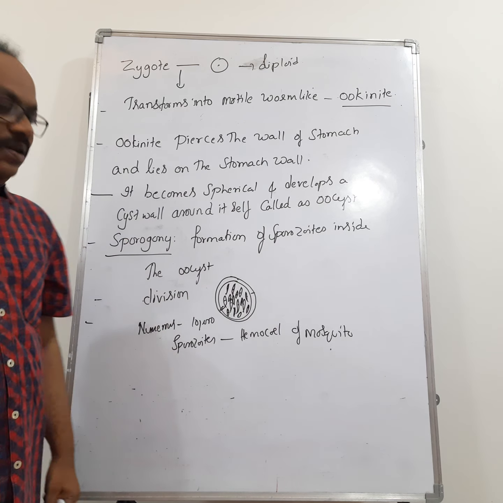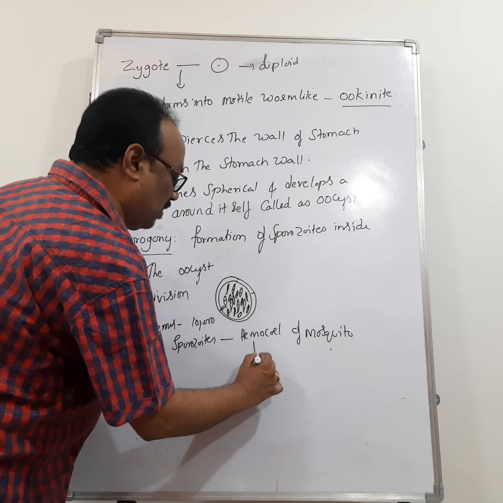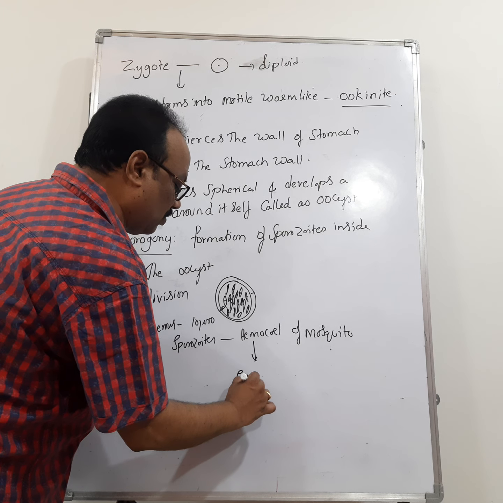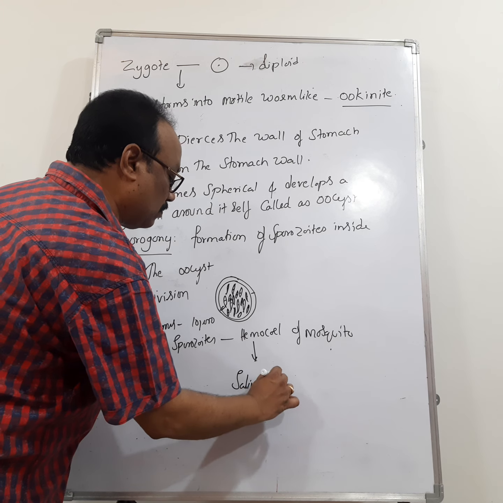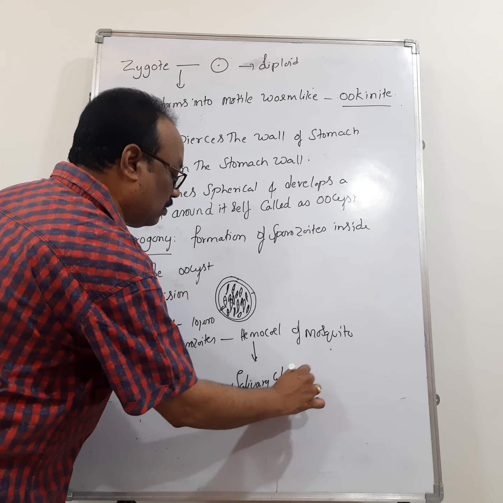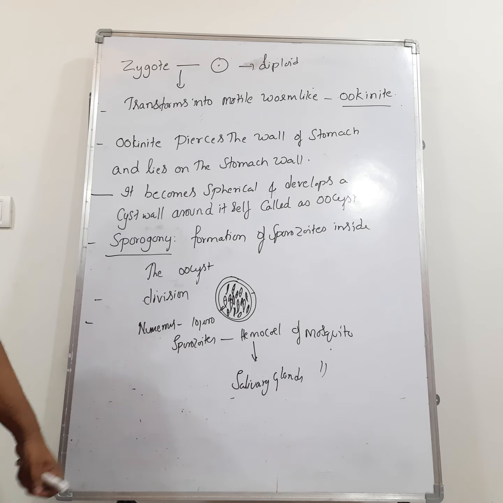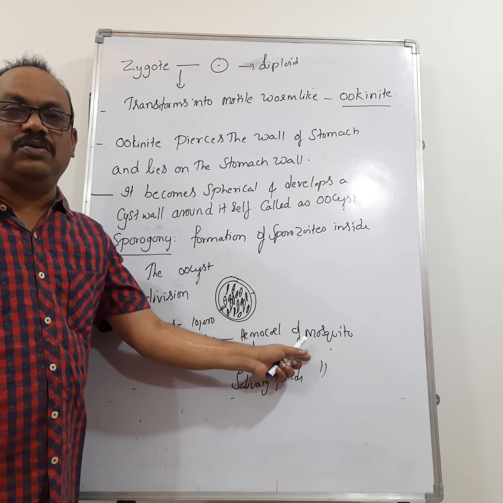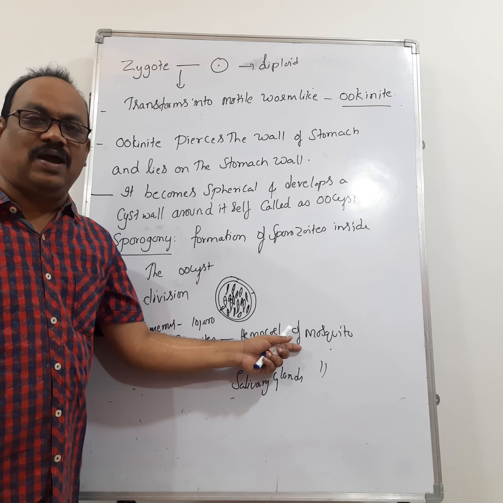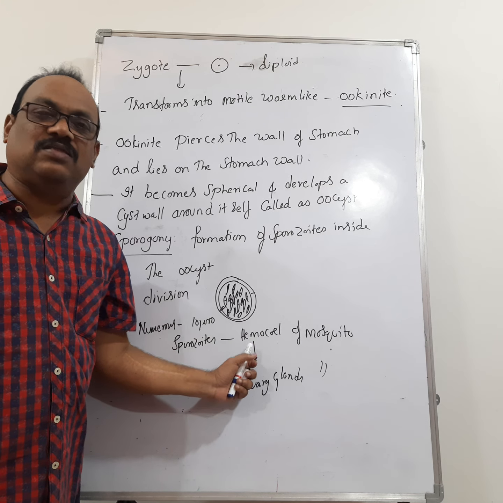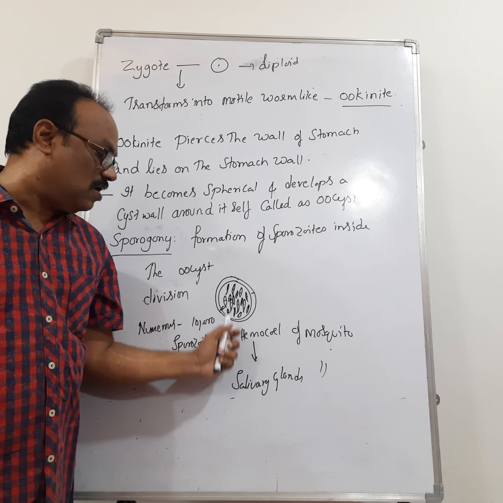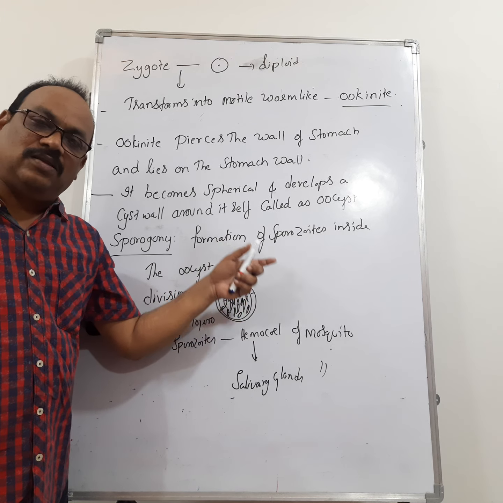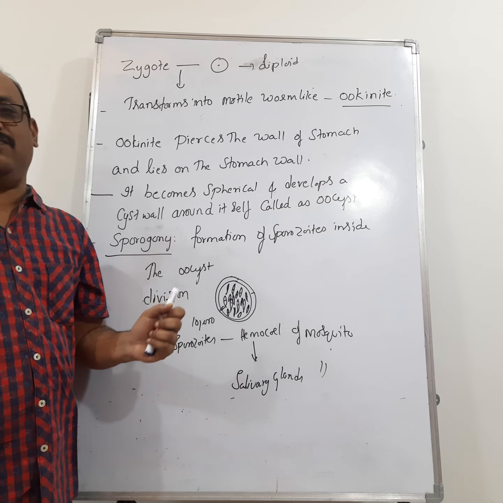Hemocoel means the functional body cavity of the mosquito. From the hemocoel, the sporozoites migrate through the blood circulation to the salivary glands, and they wait there until the mosquito bites another person and releases the sporozoites along with its saliva.